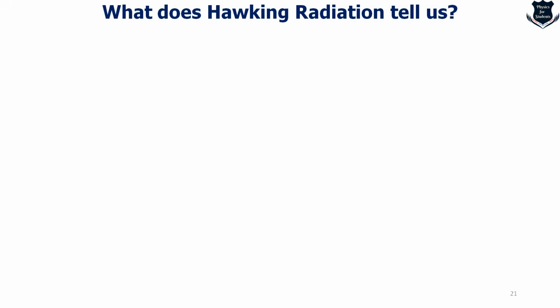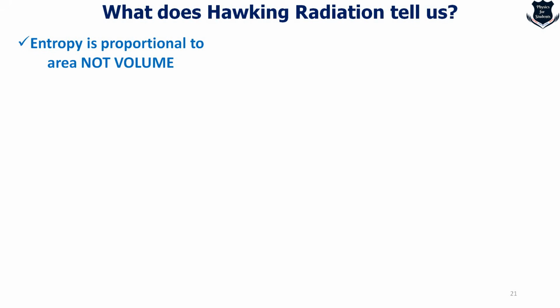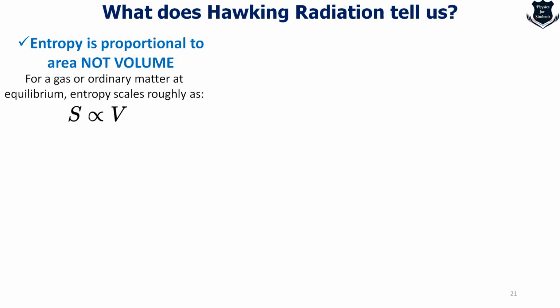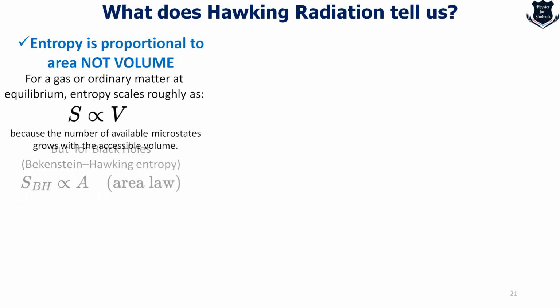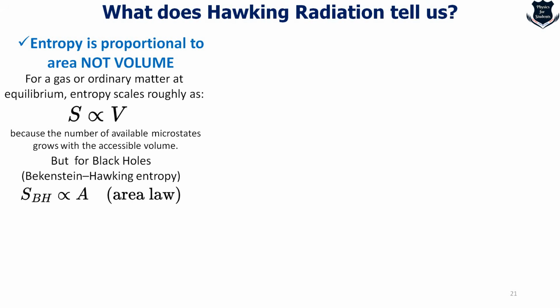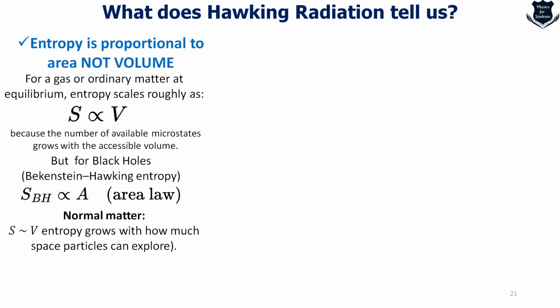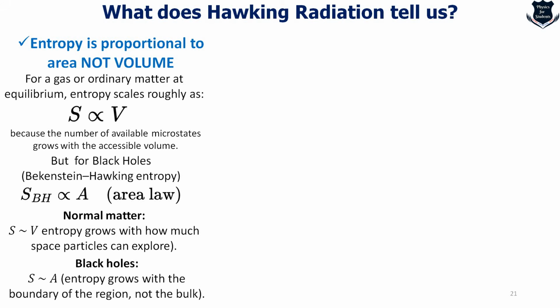The most striking part of Stephen Hawking's work is that entropy is proportional to area and not proportional to volume. So for ordinary classical mechanics, S is proportional to V. This is the usual way we find it because the number of available microstates grows with the accessible volume. But Jacob Bekenstein and Hawking's formula showed something different. For black holes, Bekenstein-Hawking entropy showed that the entropy is proportional to the area, that is the area law. So for normal matter, S is proportional to V, entropy grows with how much space particles can explore. But here we can see entropy grows with the boundary of the region, not with the bulk.